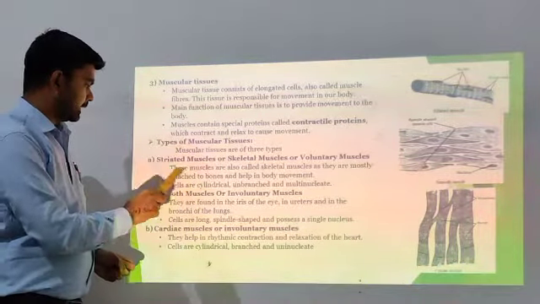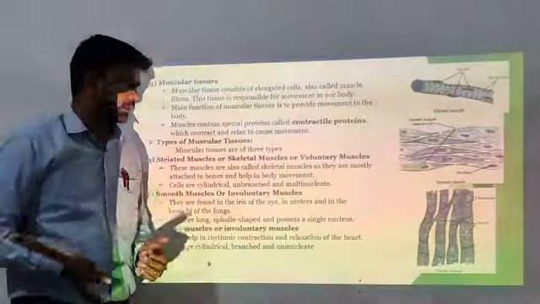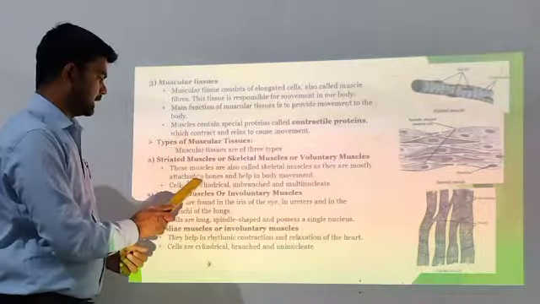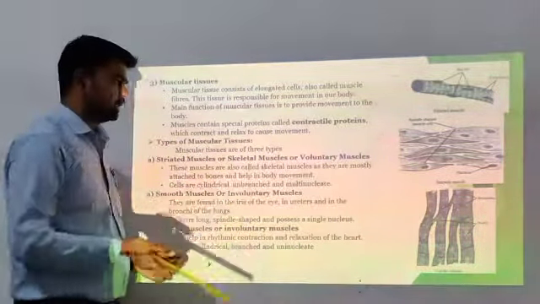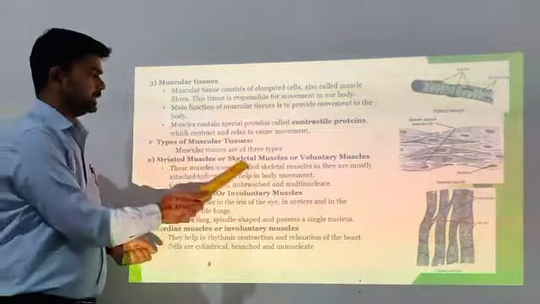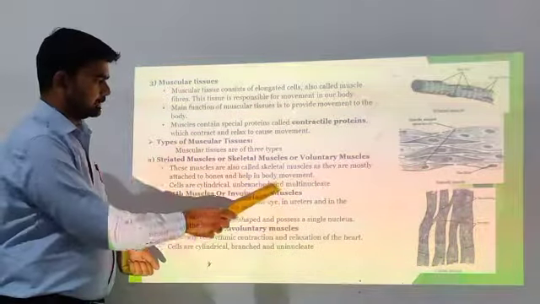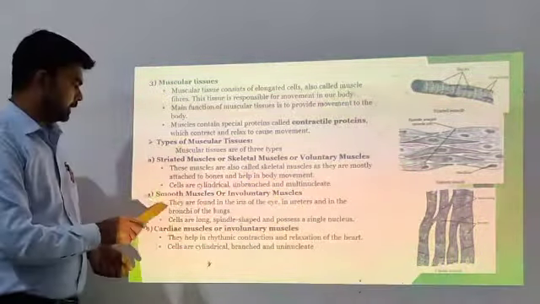First is striated muscles. These muscles are also called skeletal muscles as they are mostly attached to the bones and help in body movement. That's why it is known as striated muscle or skeletal muscle. Cells are cylindrical, unbranched and multinucleate.